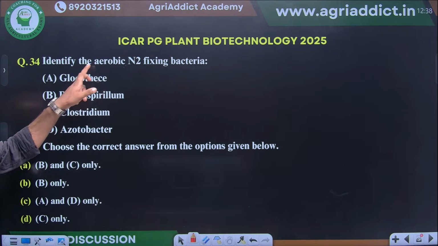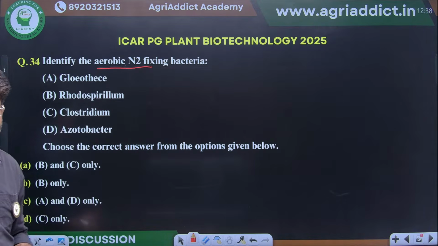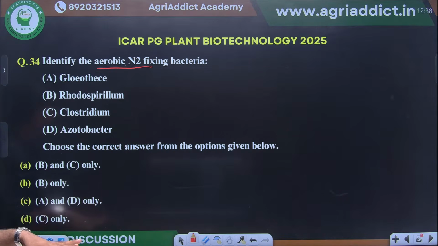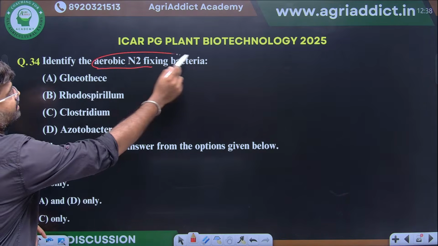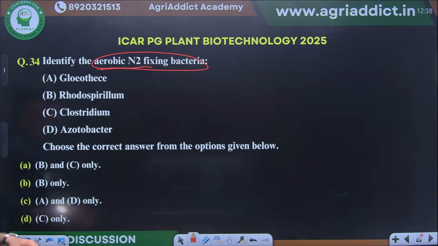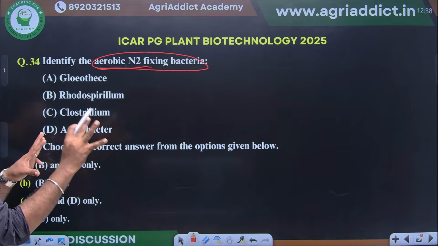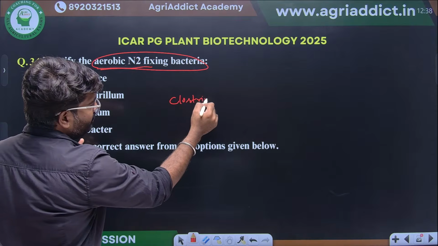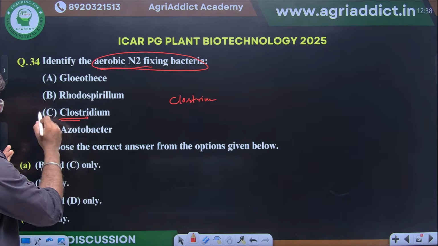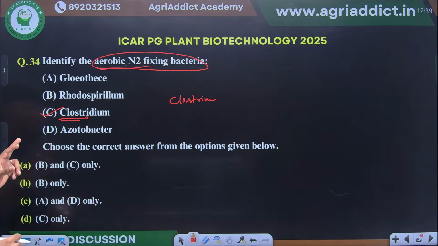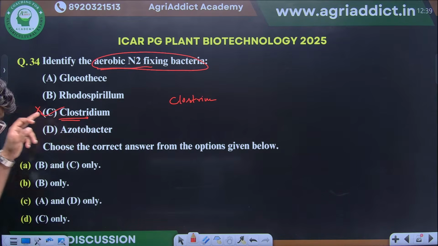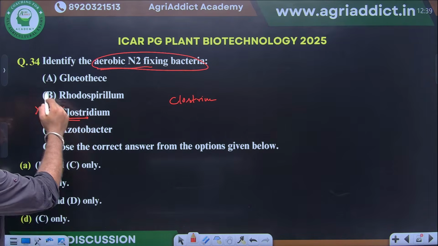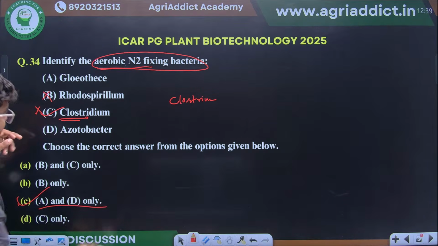Next, identify the aerobic nitrogen fixing bacteria. They are asking about aerobic nitrogen fixing bacteria. As we know, Clostridium is an example of anaerobic, which we already saw in our lecture. Clostridium is anaerobic, so C will never come. Rhodospirillum is also anaerobic. So the right option is A and D.